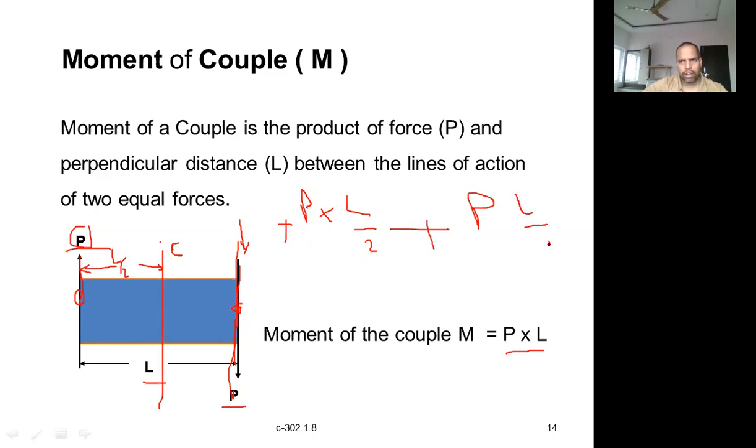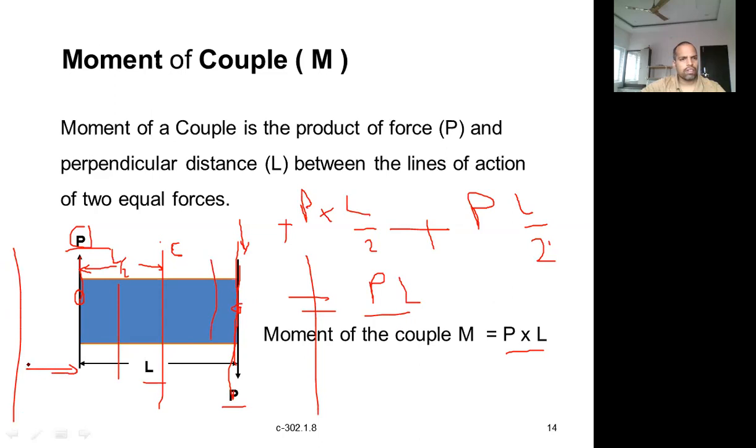Again, distance is L by 2 because we are taking the midpoint. So P into, if you take P common, L by 2 plus L by 2 is nothing but L. So what is the moment? P into L. Same way, wherever you take, here or here, anywhere you take, the moment of couple you will get the same. Even if you take a point away from this one, but you should know the distance, still you will get the same moment of couple. That is one of the properties of a moment.